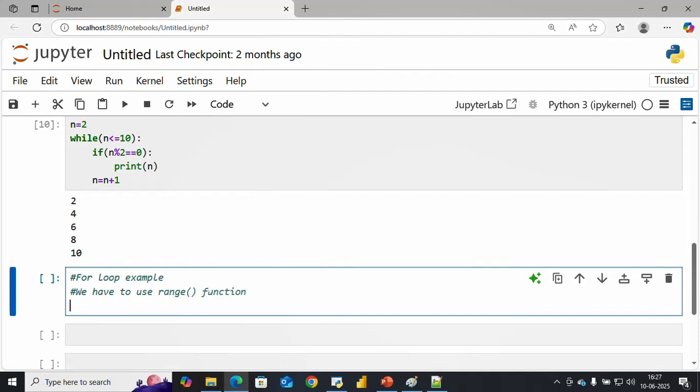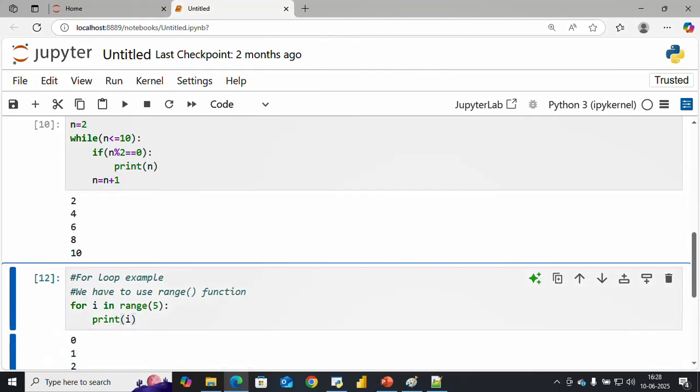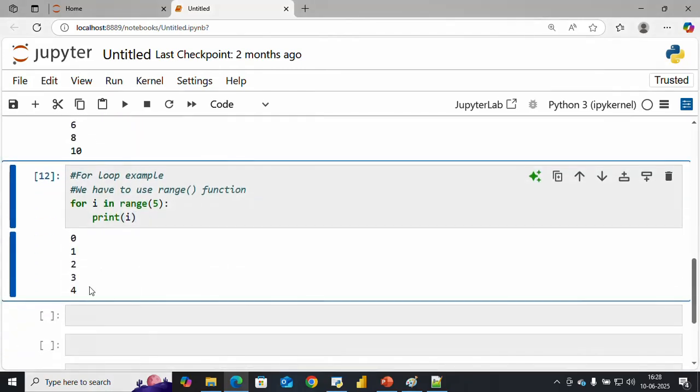Very simple example: I want to write for i in range. In is a keyword which checks the members, the number of elements in the range. And here I want to give the range, suppose I give 5, colon, I just print i. Okay, run this. So you can see 0, 1, 2, 3, 4.